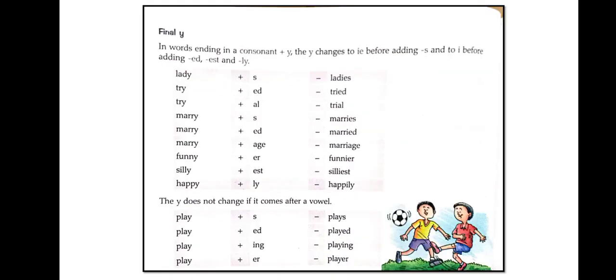Now see the next page. Here we will look at final y. In words ending in a consonant plus y, the y changes to ie before adding s, and to i before adding ed, est and ly. So here we have examples. Lady plus s, ladies. In the plural form, we remove y and instead of it we use i, and then we join es.